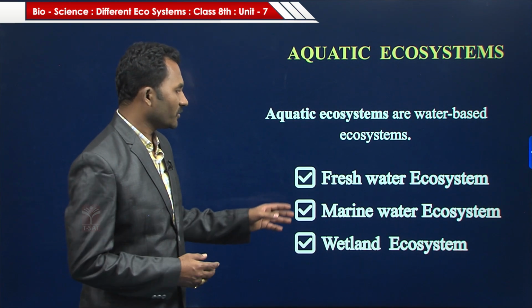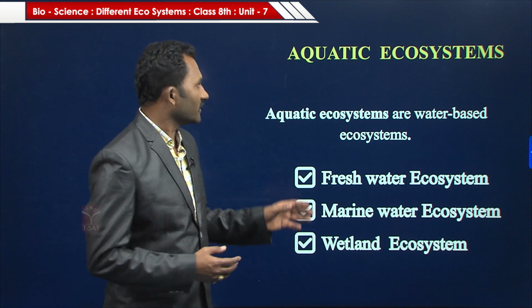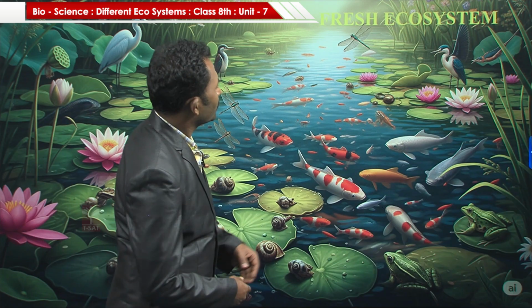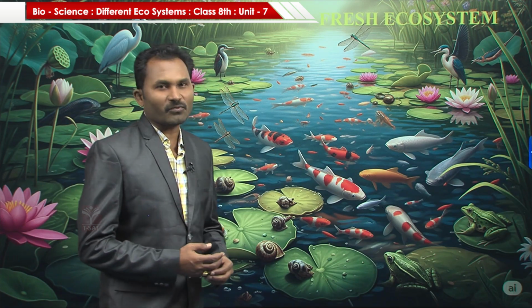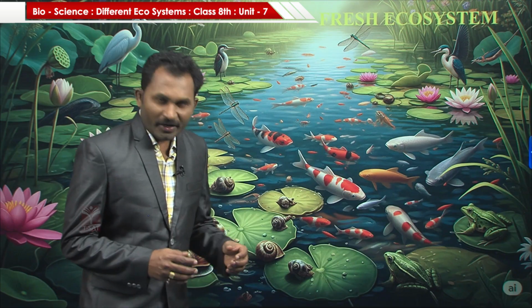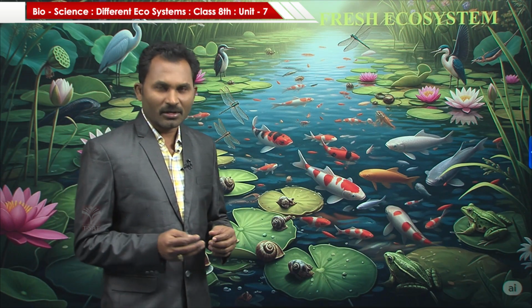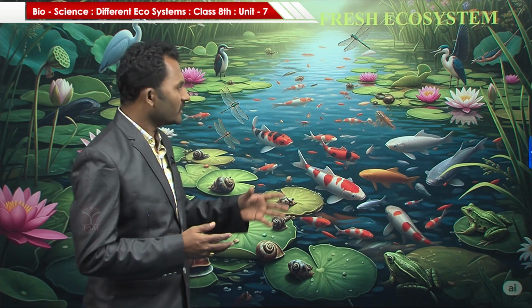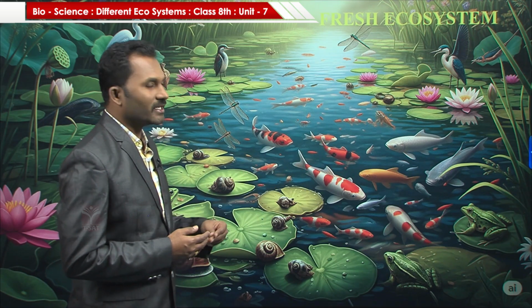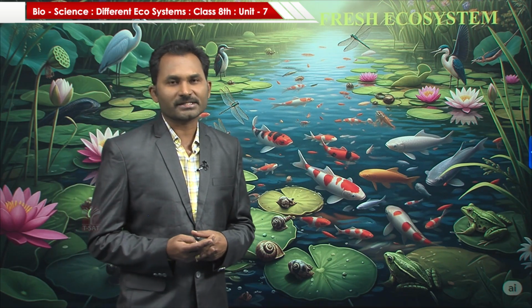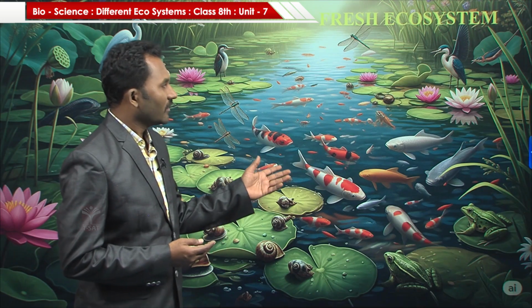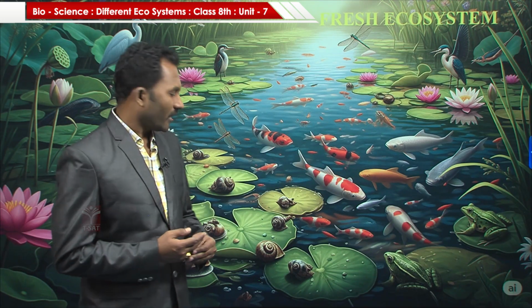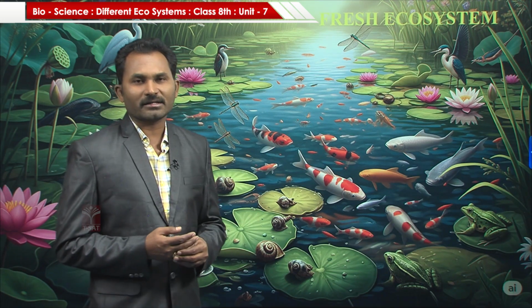Now let us discuss briefly about these aquatic ecosystems. So first one is freshwater ecosystem. Freshwater ecosystem includes ponds, lakes and rivers. In these freshwater ecosystems you can see a number of fishes and frogs, snails and many more aquatic organisms.